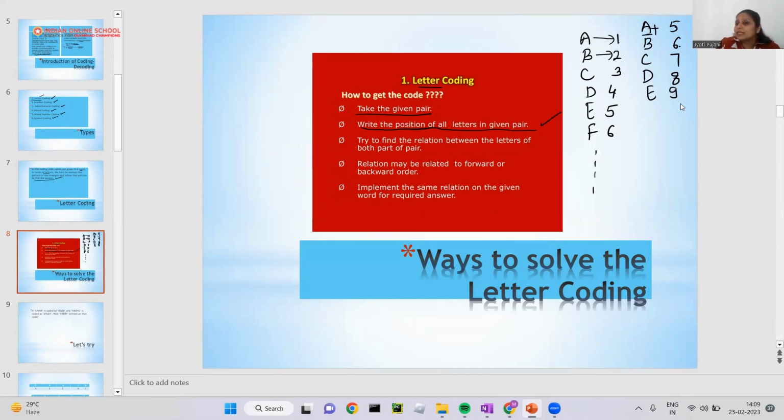It means every letter is the actual position plus 4, because 1 plus 4 is 5, then 2 plus 4 is 6, 3 plus 4 is 7, 4 plus 4 is 8, and 5 plus 4 is 9. And so on. We can find all the positions here.